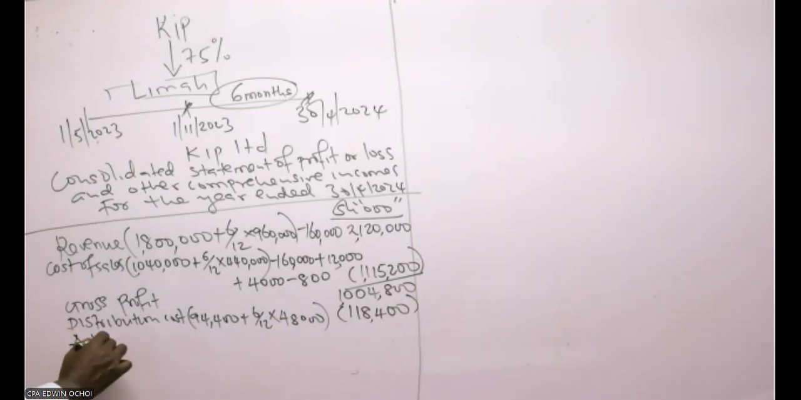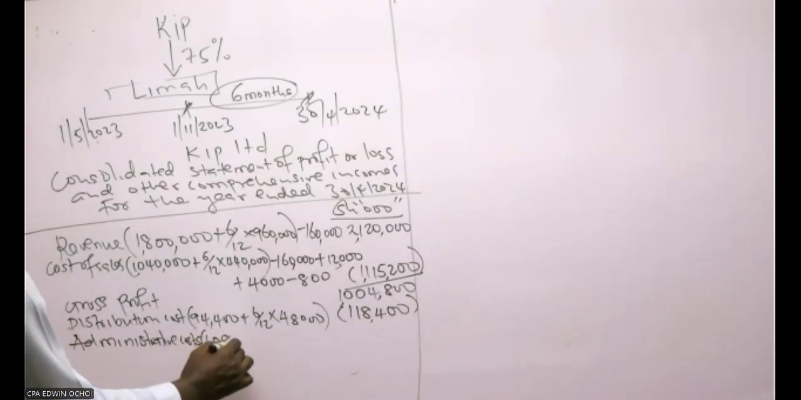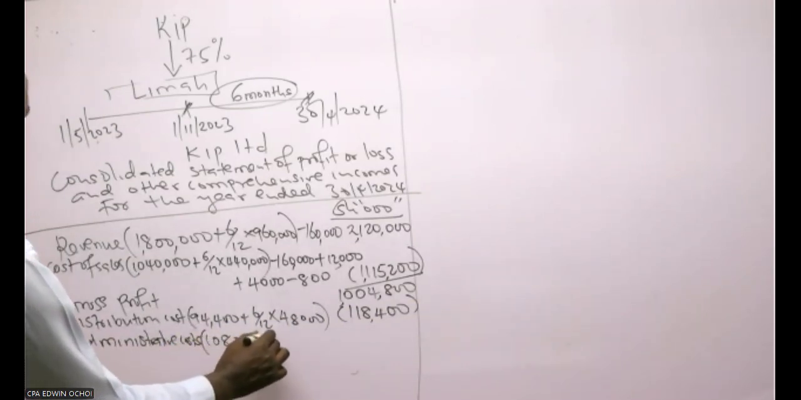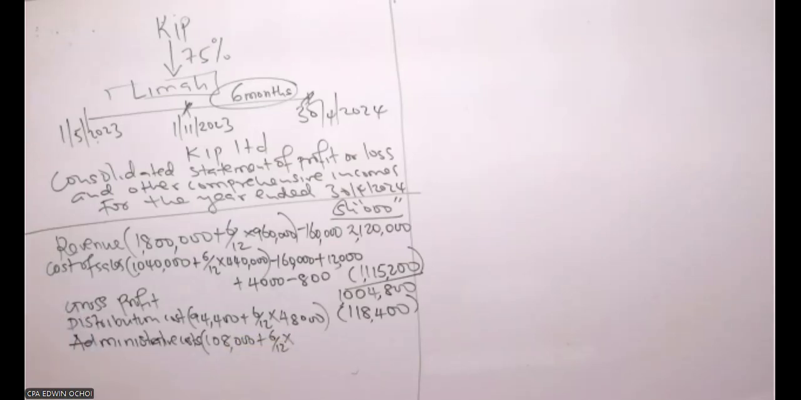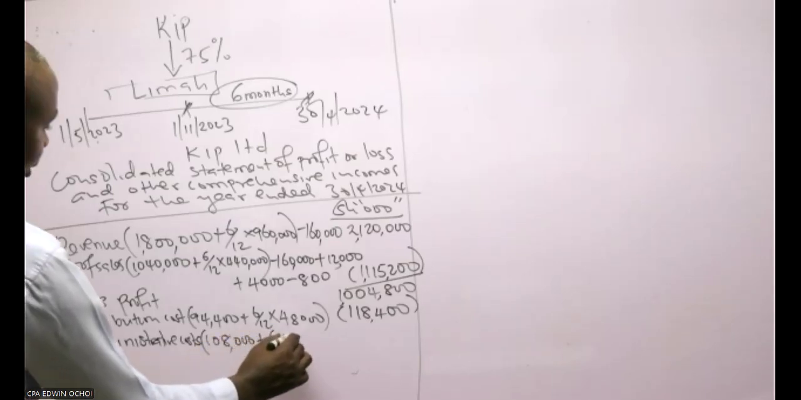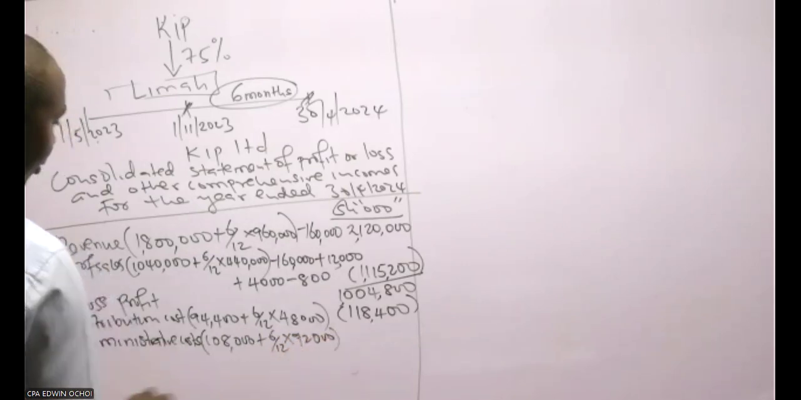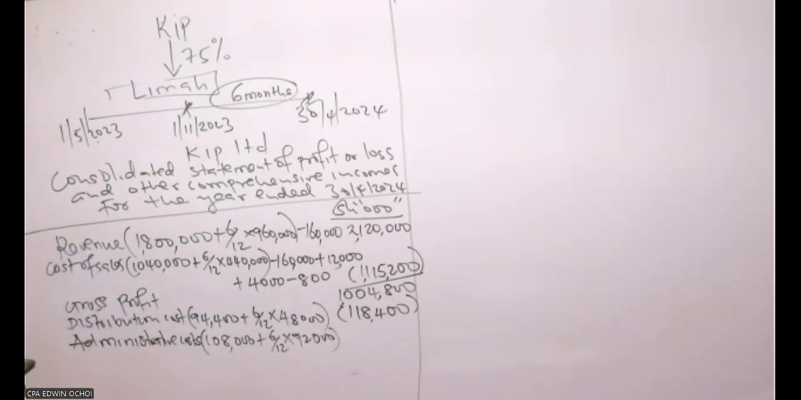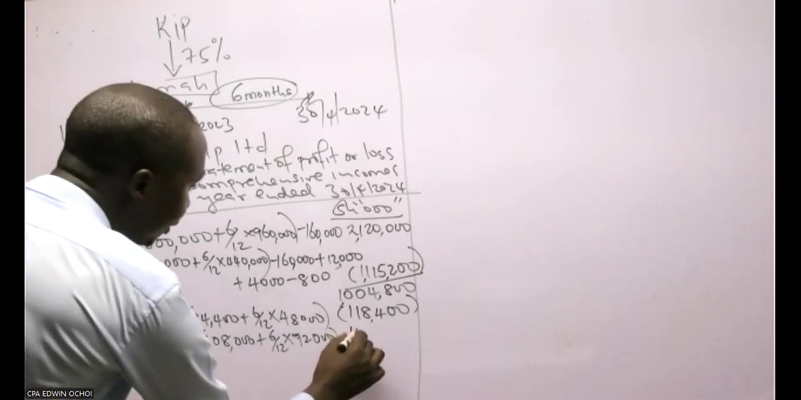Then after that, there is administrative cost, another expense which is present. The parent is at 108,000 plus 6/12 times 92,000. So 92,000 divided by 2 is 46,000, plus 108,000. So that is 154,000.